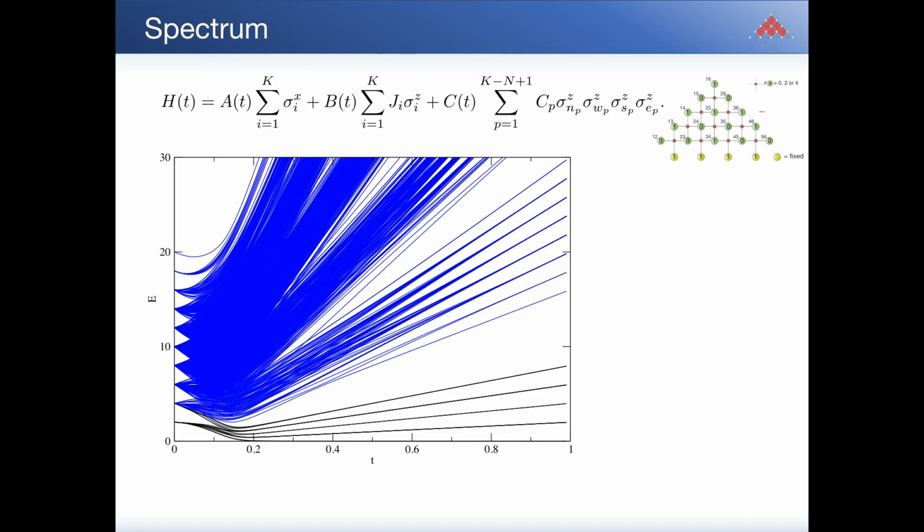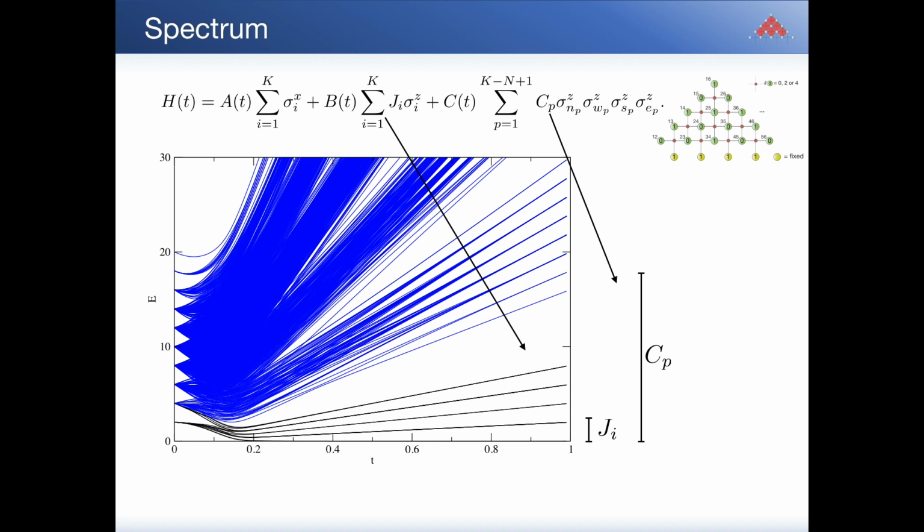If you look at the Hamiltonian that comes out, we have single-body terms for X and Z terms, and then we have these four-body interactions. And what they actually do is the following. They introduce a low energy subspace and a high energy subspace. And the low energy subspace is the original spin glass model. So the energy scales here will be the J's. And they are separated by these constraints.